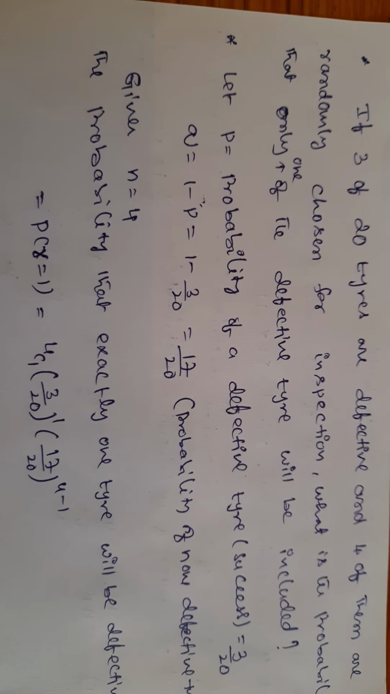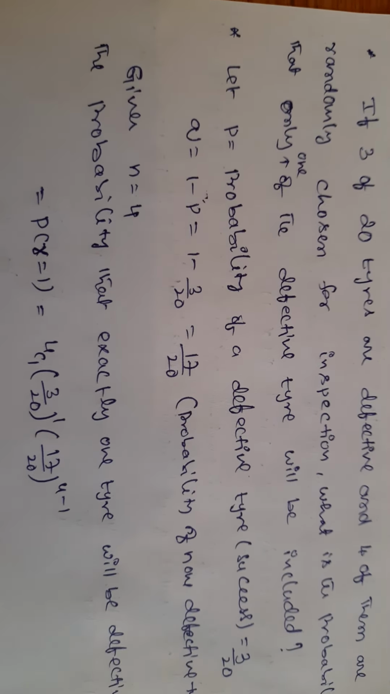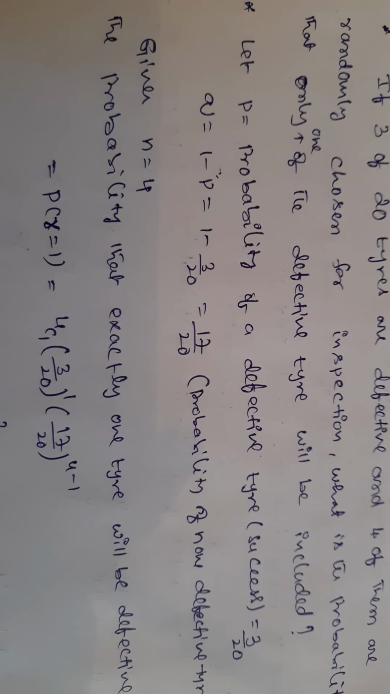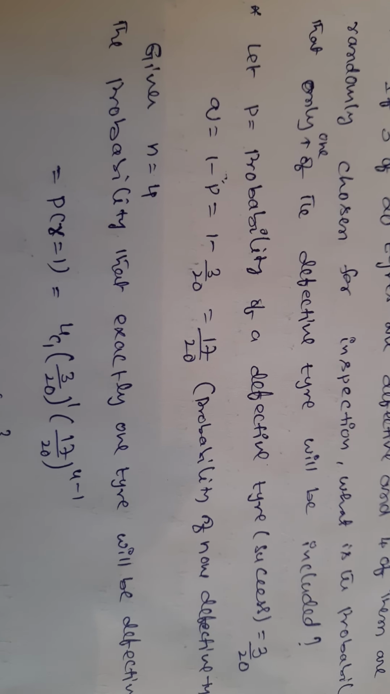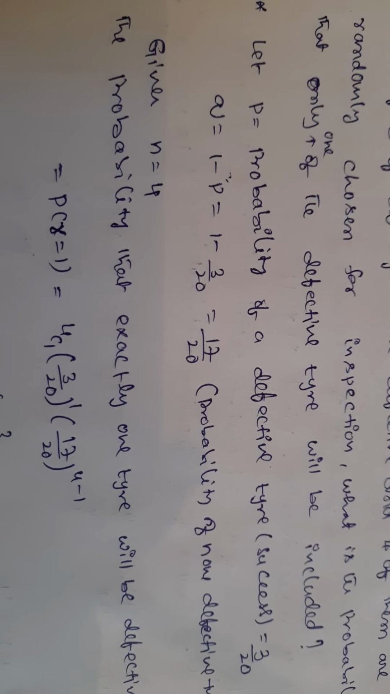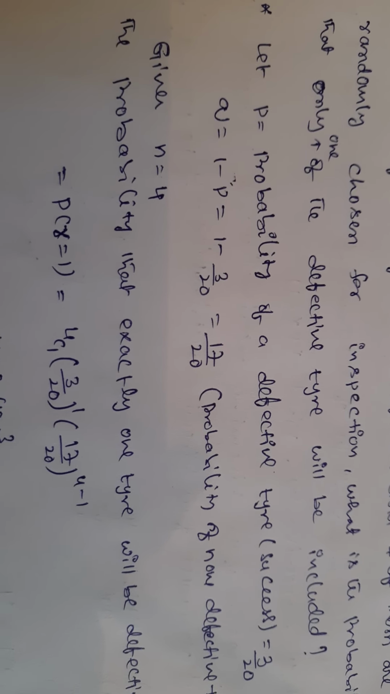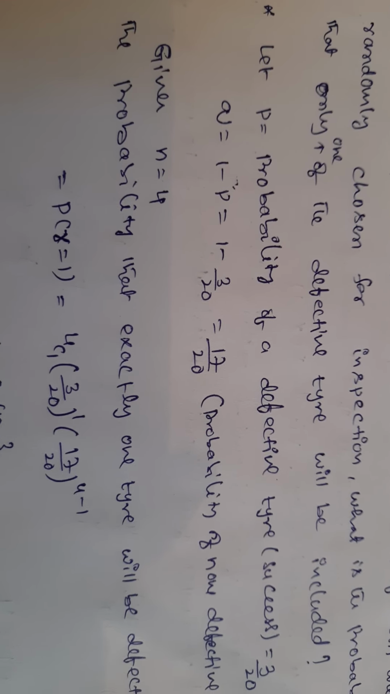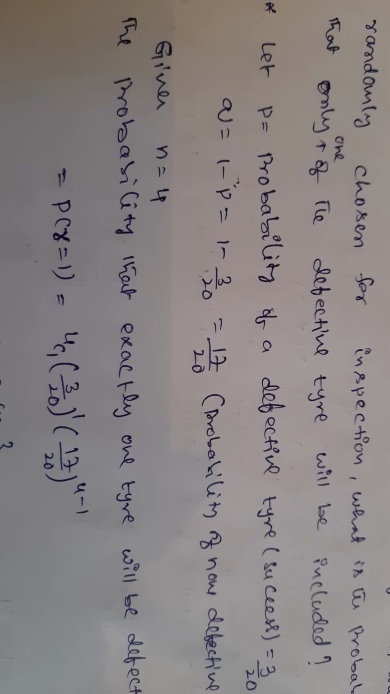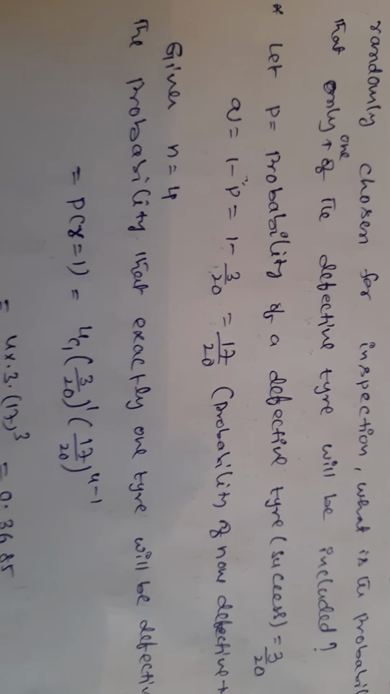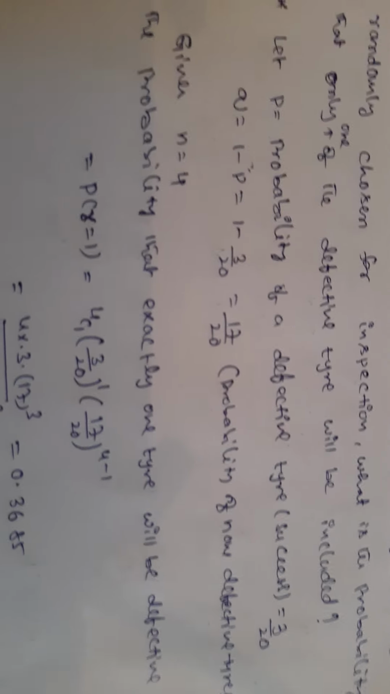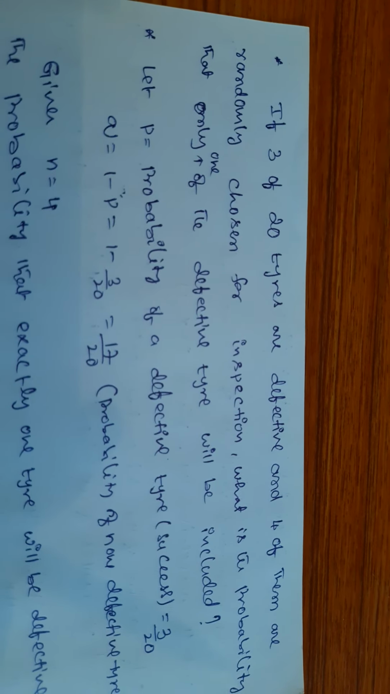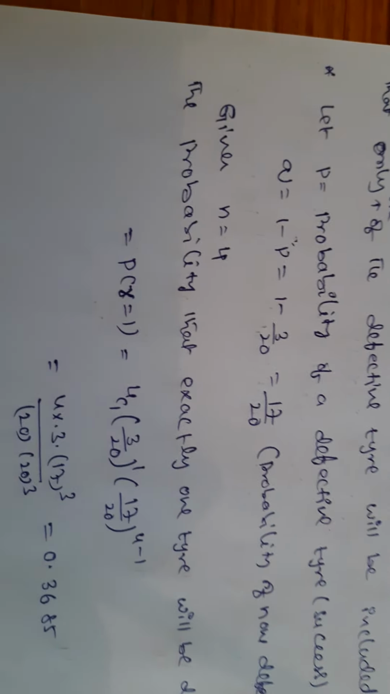Here we have 3 defective tires out of 20 tires. Let P equal to the probability of a defective tire, which is a success; favorable cases 3, total exhaustive cases 20, so P is 3 by 20. Non-occurrence is Q equal to 1 minus P, which means 1 minus 3 by 20, equal to 17 by 20. This is the probability of non-defective tires. Here given n equal to 4, as 4 of them are randomly chosen.